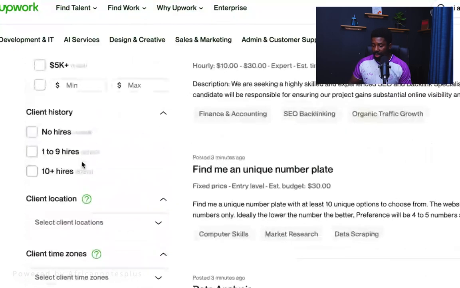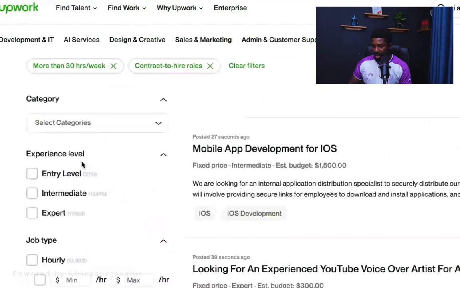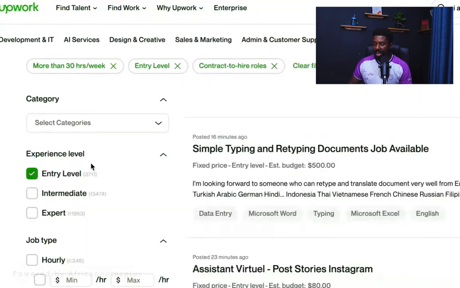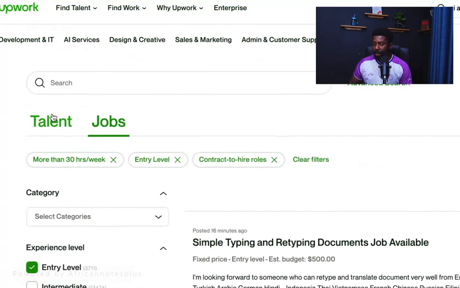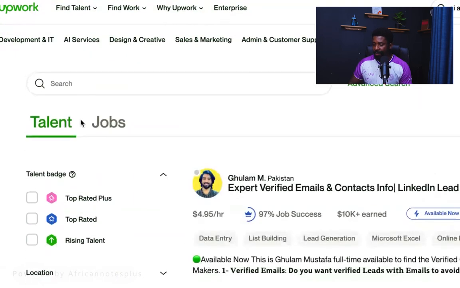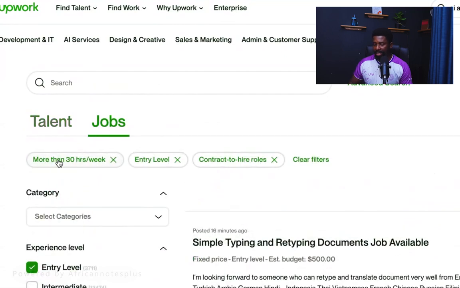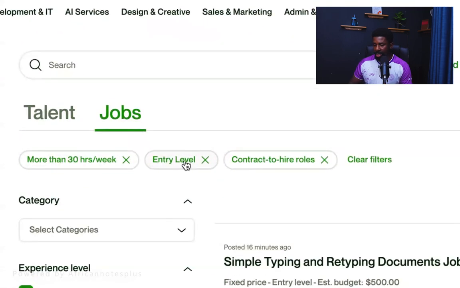Then let's look into something else. Okay, I have not selected a category. I'm going to select an entry category. So I'm going up. Now I have selected. Now, if you look here on jobs, you can see the categories that I've selected. Those are the categories. You see more than these are the things. So you can even clear this filter if you want. But I want to add something else.